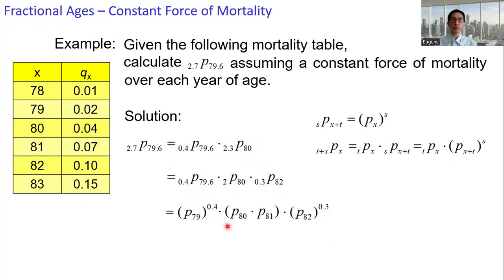We can get all the values of the p's from the life table. And then we can get the answer, 0.8581.